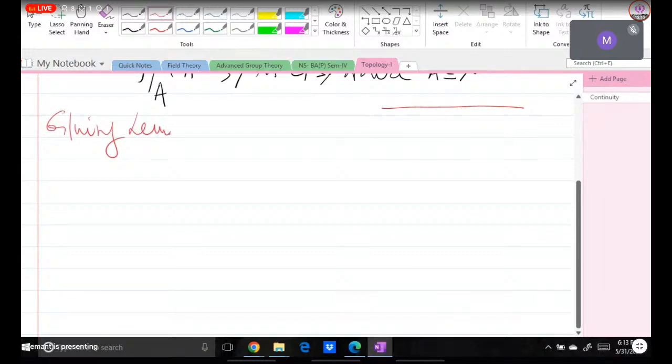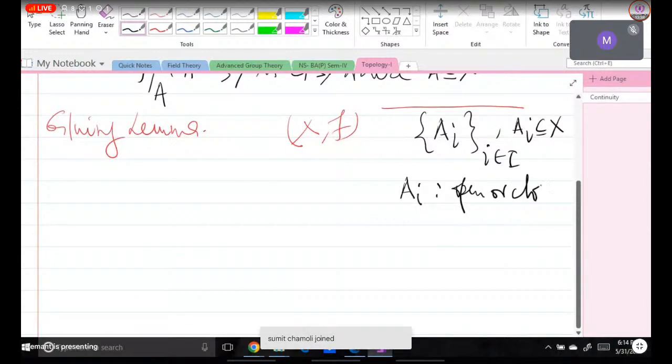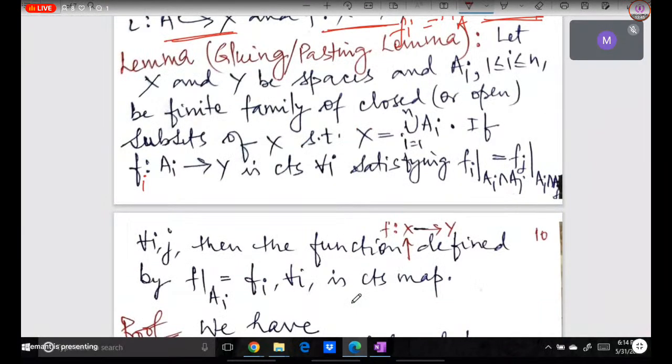So what this glue lemma says is that we have been given a topological space X. Further, we have been given a family of subsets of X, A_i, with some indexing set, and all these A_i are subsets of X. Further, here we are assuming that all these A_i are open or closed. Okay, या तो सारे open है या सारे closed है. I hope this is clear.